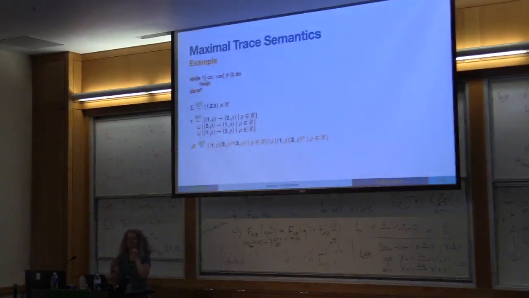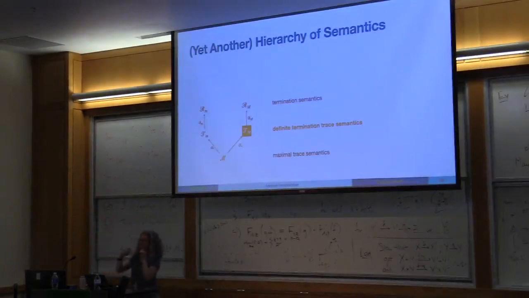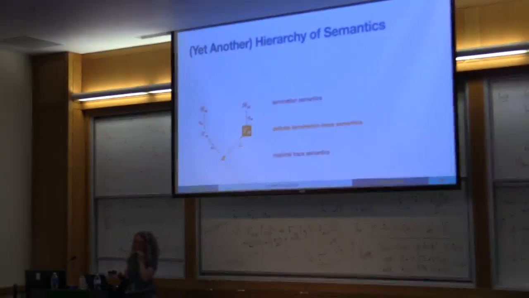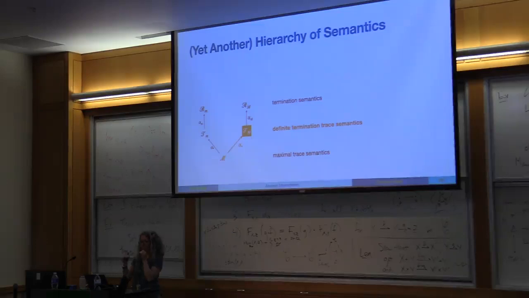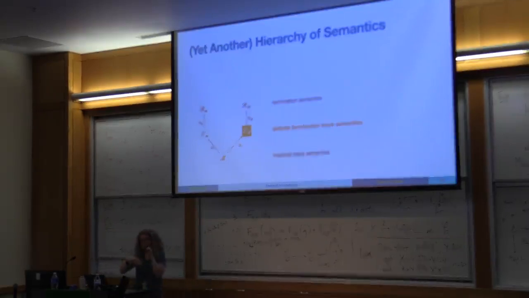Okay, so now, as I said yesterday, the maximal trace semantics is essentially our shopping cart with all the clothes. But we don't care about the color of the clothes or the materials or whatnot. We care about the price. Here we don't care about what the program is actually doing. We care that it terminates. So essentially, what this step is doing is specializing the semantics. It's throwing away information that we don't need, so that we can build a semantics that talks about the termination of the program. So first of all, we're only going to keep the traces that terminate.